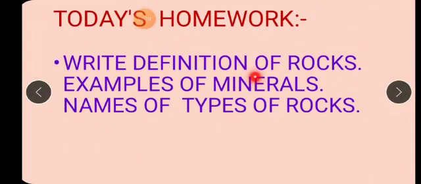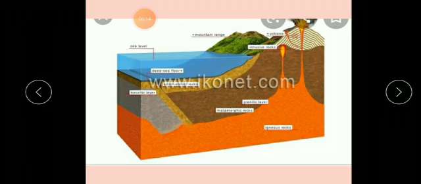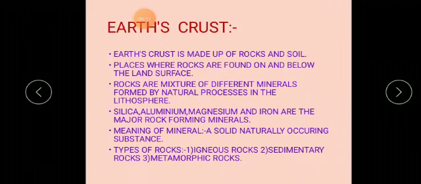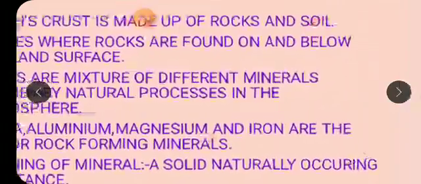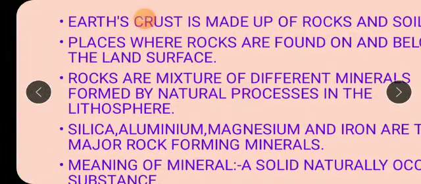Okay, so what is your today's homework? You are going to write down the definition of rocks, examples of minerals and names of types of rocks. That means you will write down, I'll show you. So you will write down this definition of rocks. Rocks are what, children? A mixture of different minerals formed by natural processes. Just in simple words, remember, rocks are a mixture of different minerals formed by natural processes. So this definition you will write down first.